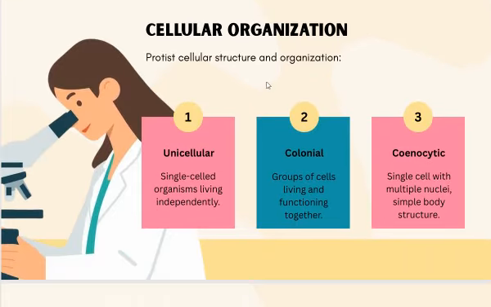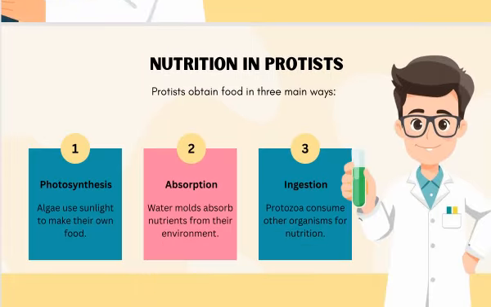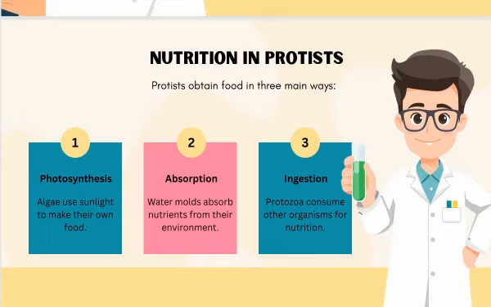We have also already discussed the cellular organization, that some of them are unicellular. We haven't talked about these new terms, which are colonial and coenocytic. If we say that the protists are colonial in nature, it means they live in the form of groups. And when we talk about coenocytic, in the short questions there also arises the question: define coenocytic hyphae or define coenocytic. Coenocytic means a cell which contains multiple nuclei and has a simple body structure. So hopefully that's clear as well. We have already discussed the mode of nutrition as well.